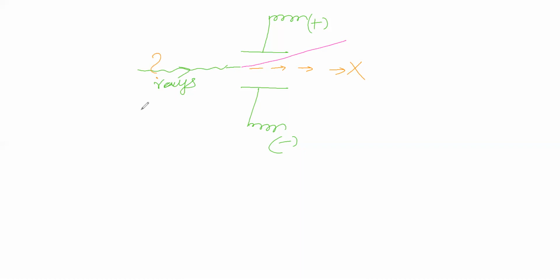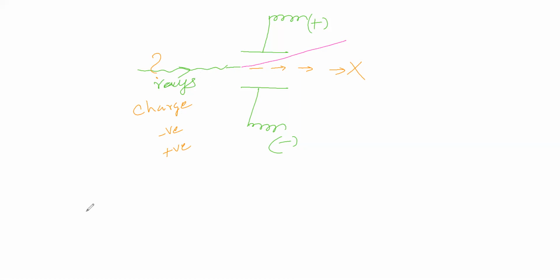If it has charge, what charge does it have, negative or positive? First, you say whether these rays are having charge or not.